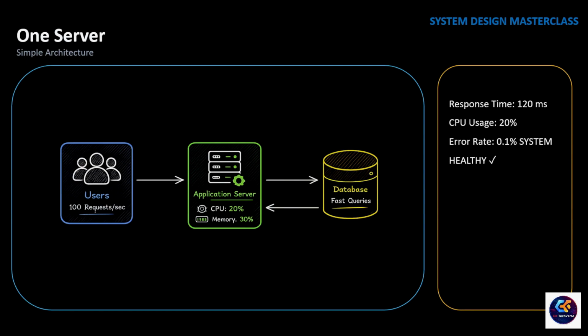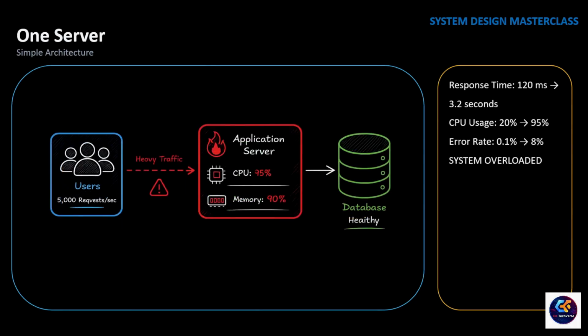A common mistake developers make is thinking they need distributed systems from day one. They don't. A load balancer won't make a small application faster. A cache won't help if your database is not under pressure. Microservices will not solve problems you don't have. Good architecture is not about adding more components. It's about solving today's problem with the simplest possible design. And right now, this architecture is doing exactly that. But as more users discover the application, the amount of work this single server has to do keeps increasing. Eventually, one server reaches its limit.